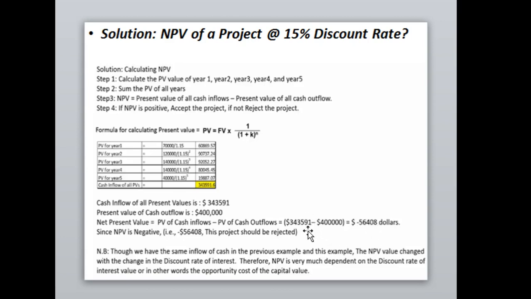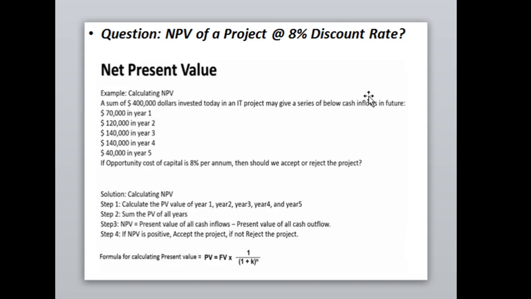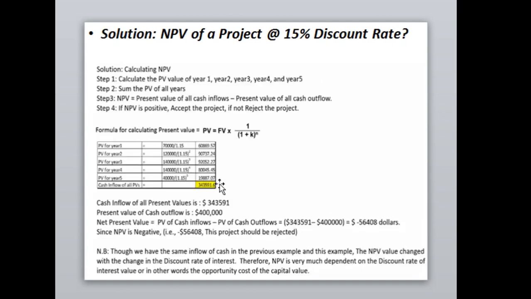Finally you have to take a decision: if the NPV is negative, the company should never choose the project, in case the net present value is less than 0. Therefore, NPV is very much dependent on the discount rate. The discount rate in this question is 15%, and in the previous one we discussed 8%. So finally we can say this is one of the very important factors which changes the NPV of every project.